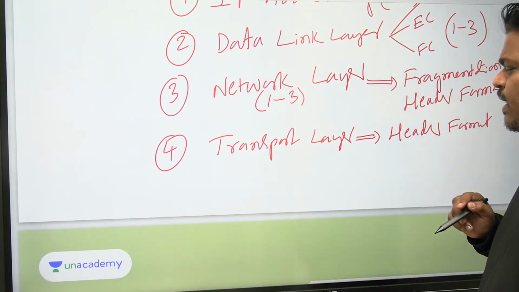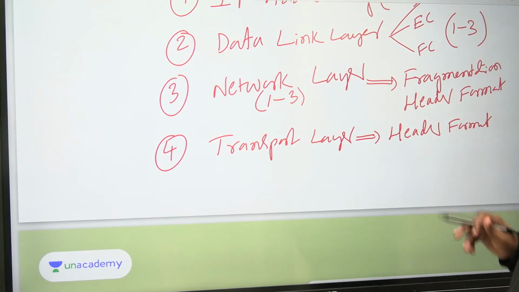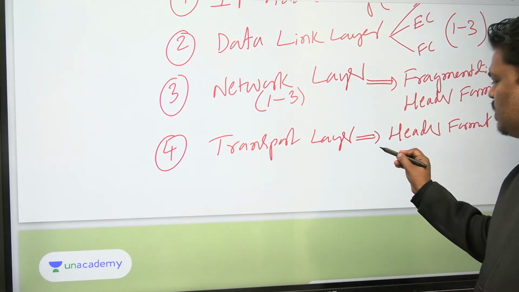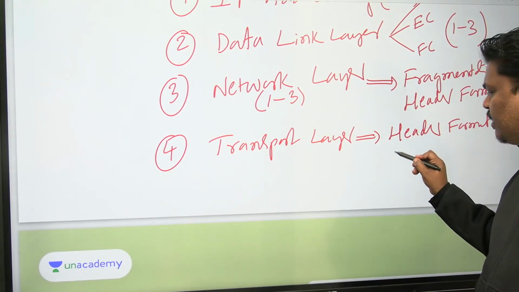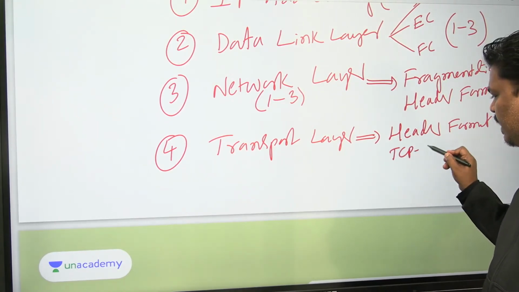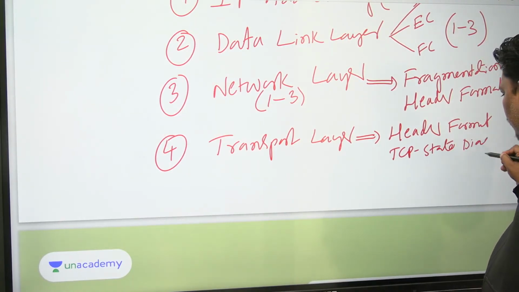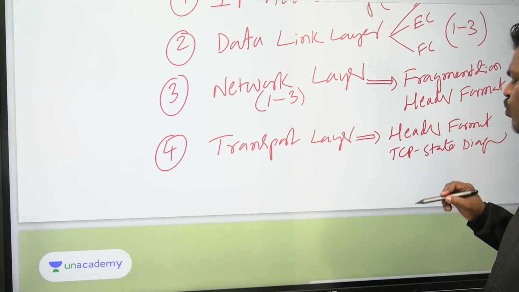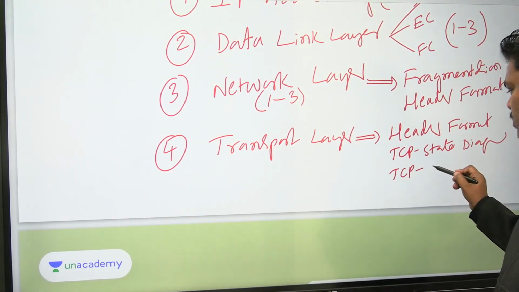I think in transport layer, TCP header, UDP header you have to learn. And one more thing is TCP state diagram, which is very important. And one more thing is TCP congestion control protocol.